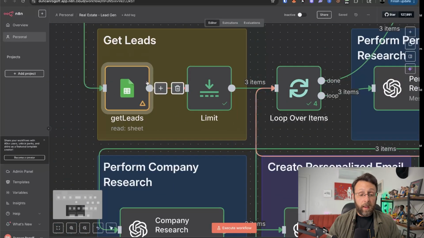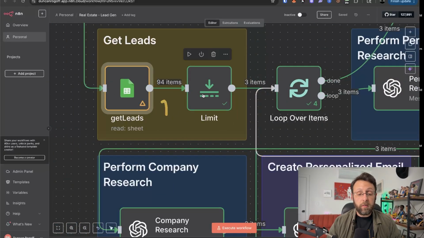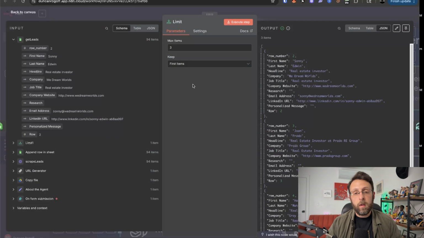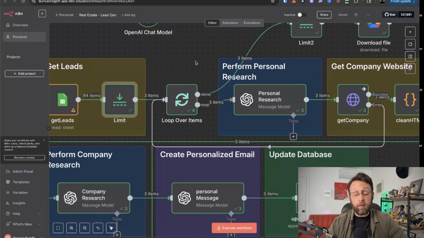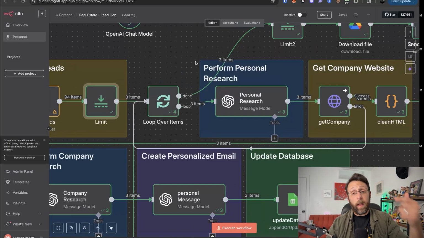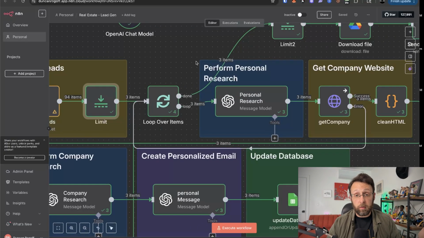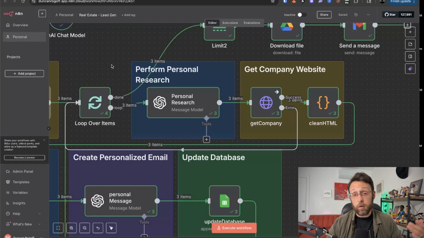One thing to note is after we pulled in all 94 items here, I also set another limit node, just for the interest of this. I just set this to 3. So we're only personalizing 3 messages right now, but you could set this up to 100 or 1,000 or remove it completely if you want to just go through the list and personalize for everyone. In the interest of time, I just kept this low. The next thing I'm doing is adding a loop node. So basically we're going to go through every lead one at a time to create the personalized message for them. I just found it a lot easier to break it up this way.